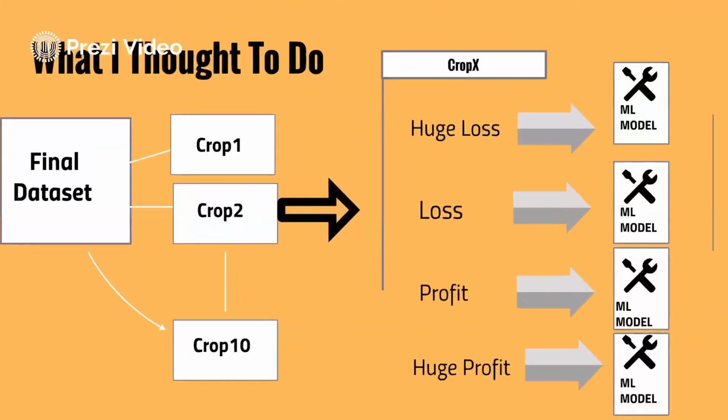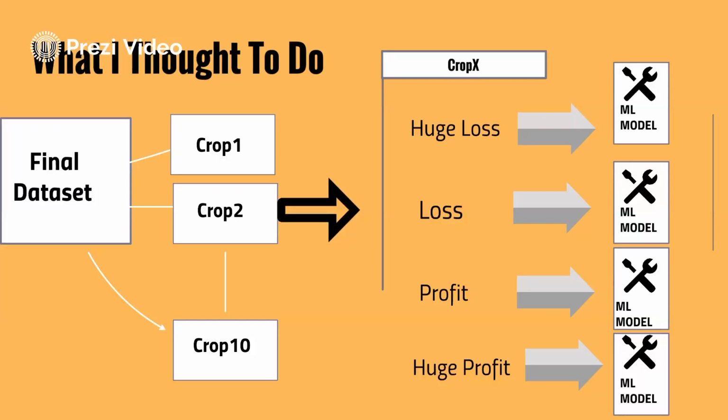So from my final data set, I tried to divide the data set into 10 different crops data sets, and for each individual crop data set I tried to divide it into four different categories, such as huge loss, loss, profit, and huge profit. And I did it based on the 0th, 25th, 75th, and 100th percentile values of different crops.